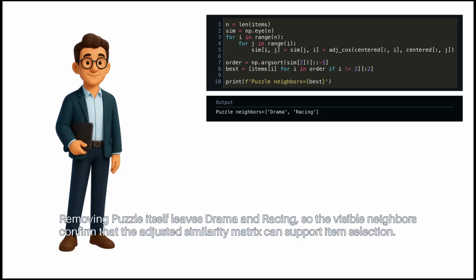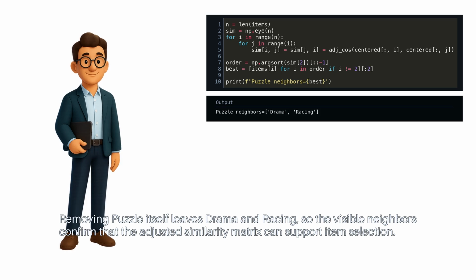Removing puzzle itself leaves drama and racing, so the visible neighbors confirm that the adjusted similarity matrix can support item selection.